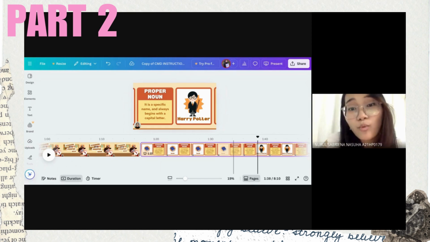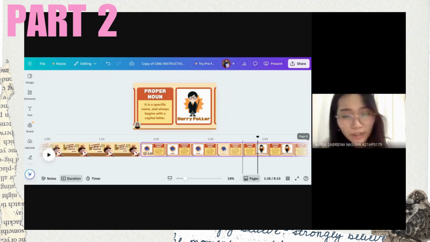So the reason why we have the images popping in or bouncing in along with its title and also the brief explanation is because we want to show the emphasis of it. So we want to emphasize the picture and what the picture represents. So that is why we have the graphics going on in the slide. So we believe that this animation will help students to visualize the concept of it.